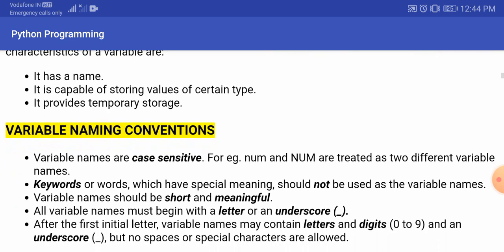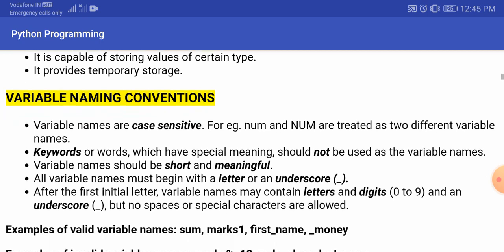Now next thing is the variable naming conventions. The variable names are case sensitive. For example, num and Num are treated as two different variables. That means if you write something in small letters and the same thing in capital letters, the difference in the cases will create problems, because Python is a case sensitive language. It will recognize both these variables as different variables. So the small num and the capital Num are not the same thing.